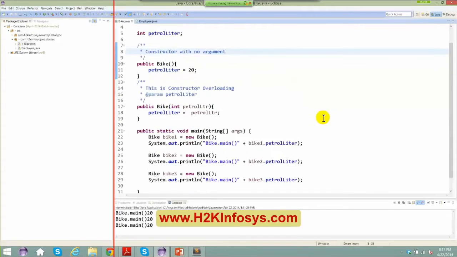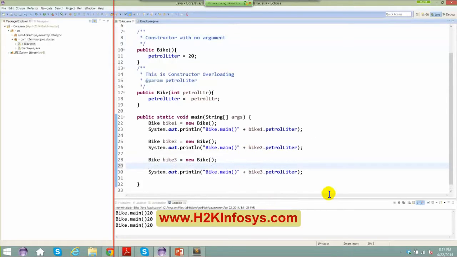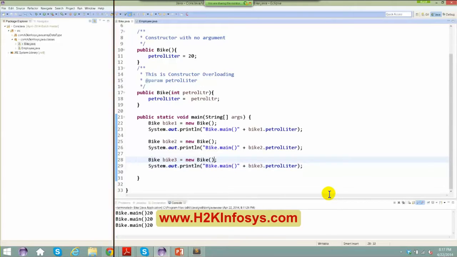Now, my main objective is to create an object. I can very well do it this way, bike3.petrol_liter equals to 10. Instead of doing this, the moment I create an object, I will initialize it with a value. So I'm going to say 10 here.